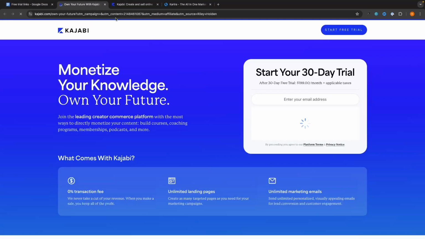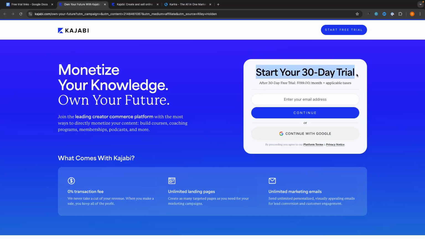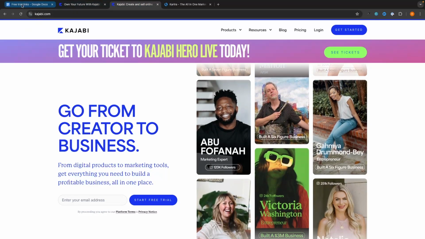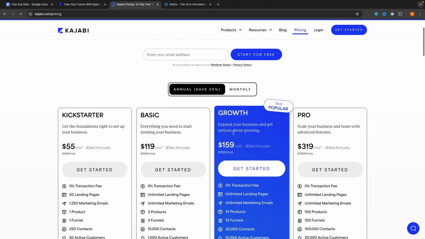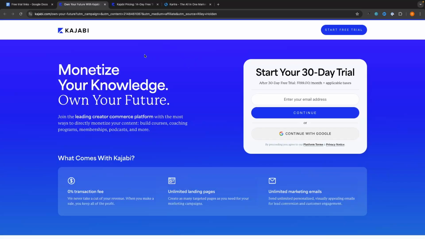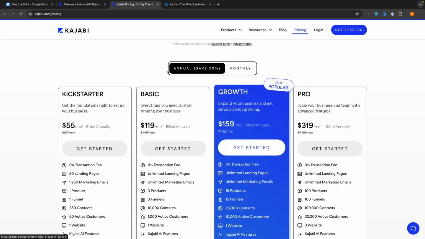So if I go to the affiliate link right here, this is going to be Kajabi, and we can see this is an extended 30-day trial. If I go to the regular Kajabi website, so not through my affiliate link, and I go to get the free trial, just get started with one of these plans, the regular trial is 14 days. So as an affiliate of Kajabi, I can offer you an extended trial of a month rather than 2 weeks.